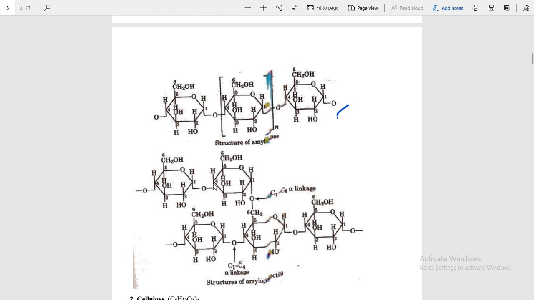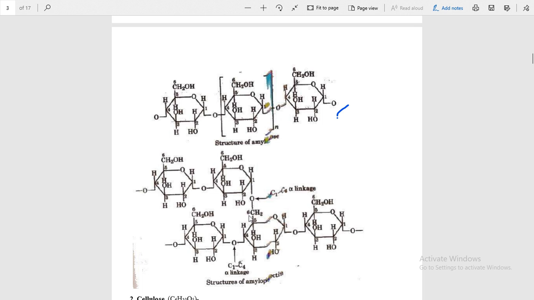First, see here 2 units of the glucose linked together by the 1,4 linkage. This one is the glycosidic linkage, and here one branch is attached to the other branch by the 1,6 linkage. First carbon of one branch and sixth carbon of the second branch.